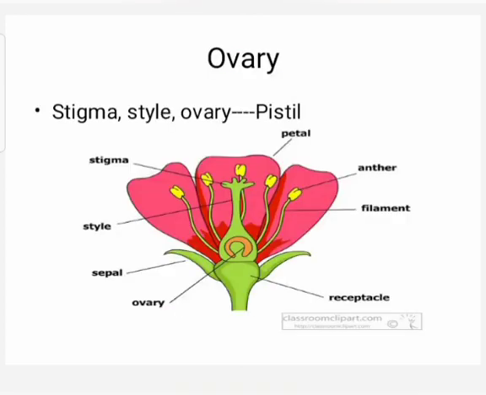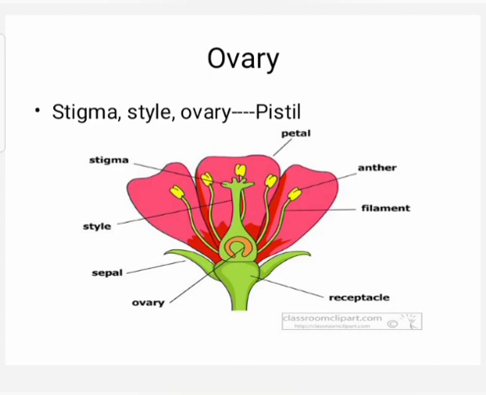Pistil is the female reproductive part. It contains three parts, stigma, style and ovary. The bottom part is the ovary. Middle elongated part is the style and the terminal part is called the stigma.